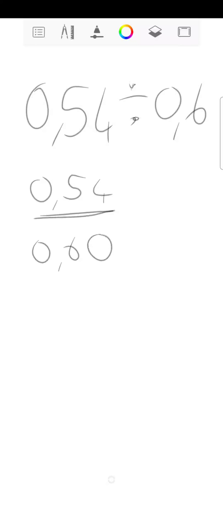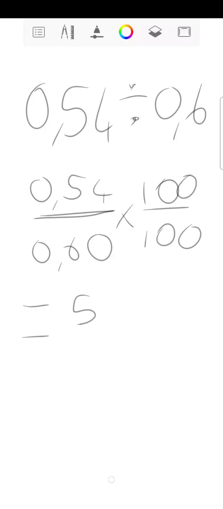Now, that's a fraction, and it is a decimal, and we want to make it easier for ourselves. So let's try and change this over here into whole numbers. You can see I've got 2 decimal places. So I'm going to multiply this over here by 100 over 100, which is going to change this to 54 over 60.